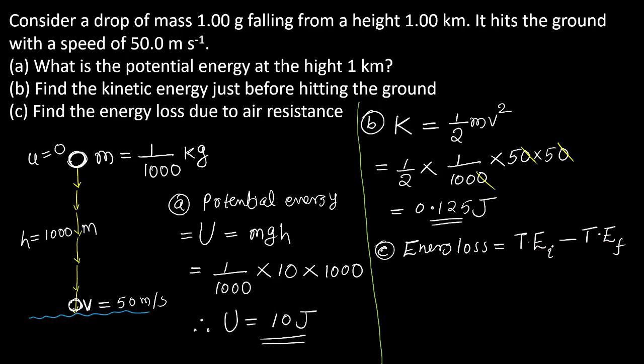Initial total energy means potential energy plus kinetic energy, understood? Final total energy means final potential energy plus final kinetic energy. Remember, total energy is potential plus kinetic. This is the right step, okay?